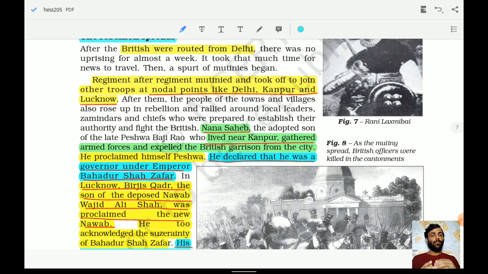The British were routed from Delhi because the people who gathered in the revolt were in huge numbers. So the British had to run from the vicinity of Delhi, and regiment after regiment mutinied and took off to join the other troops at the nodal points. The nodal points were Delhi, Kanpur, and Lucknow. So remember these nodal points. Which were the nodal points? Delhi, Kanpur, and Lucknow. Now we will talk about the prominent figures of that revolt.